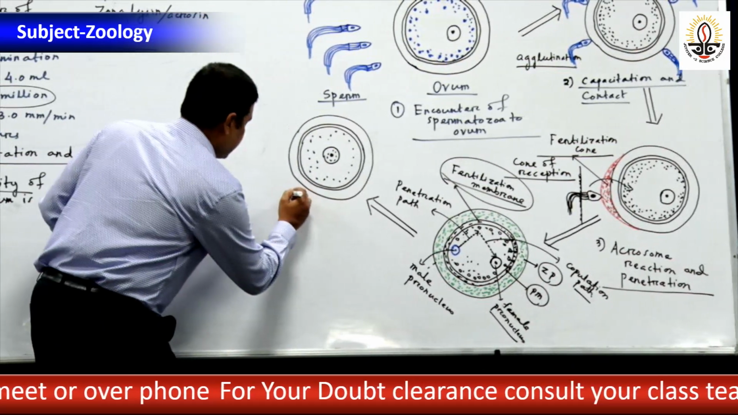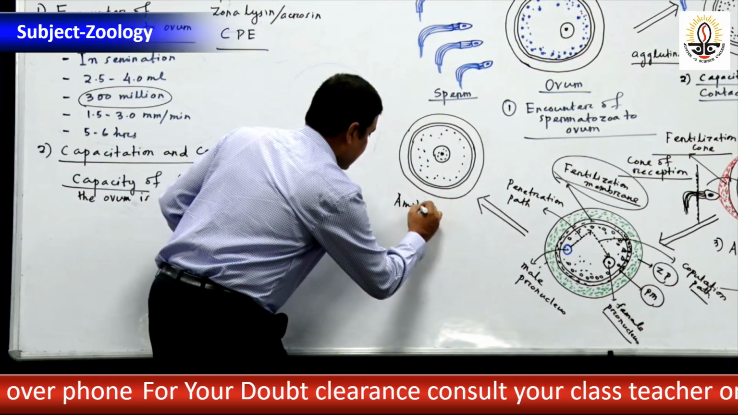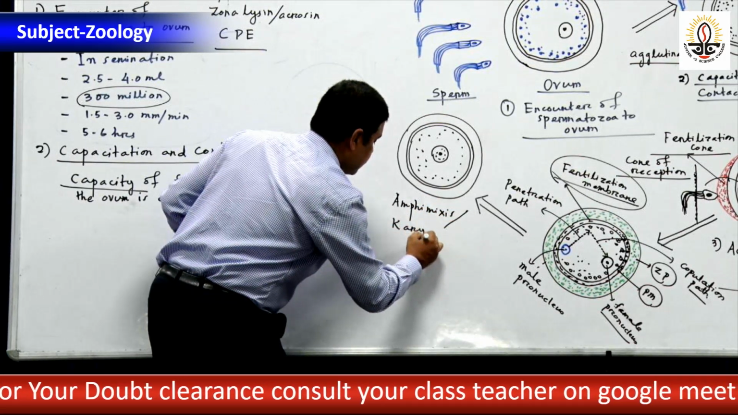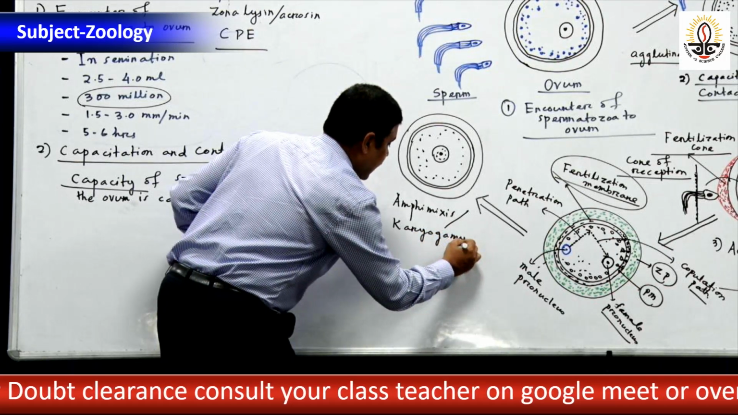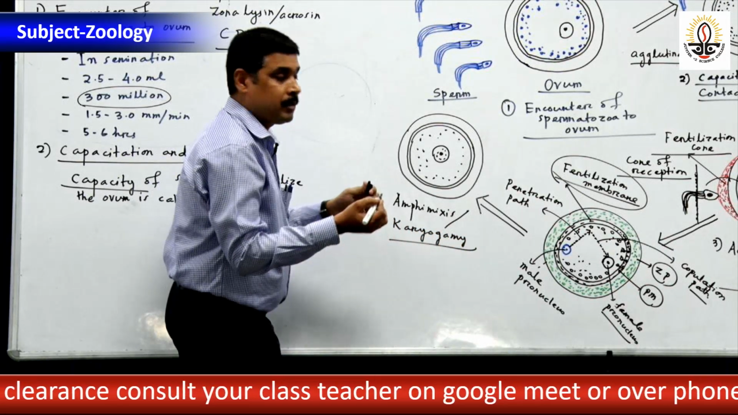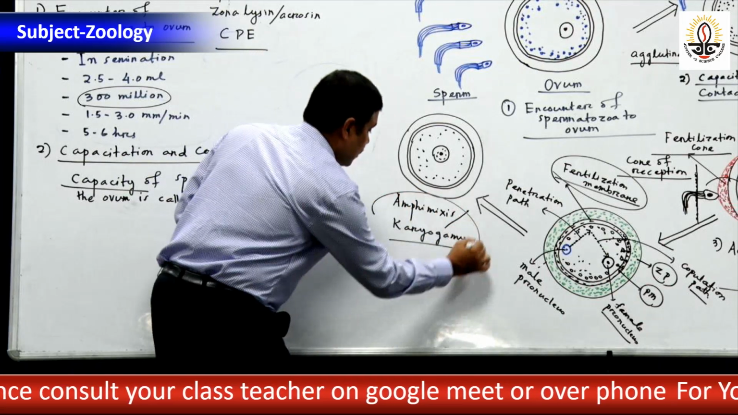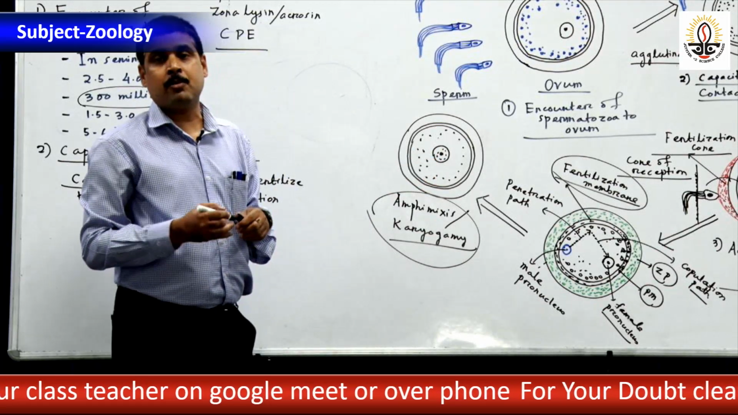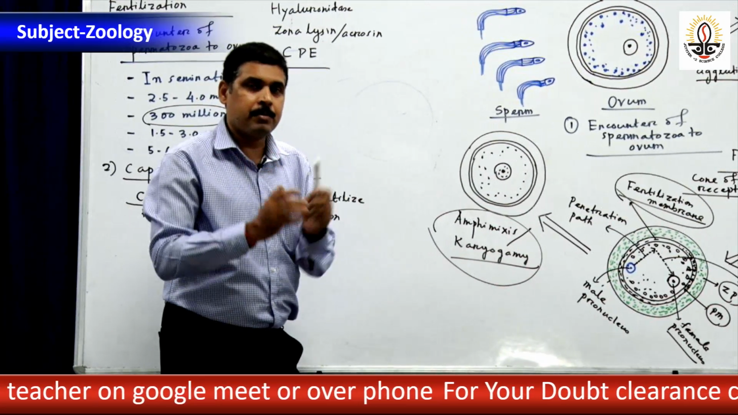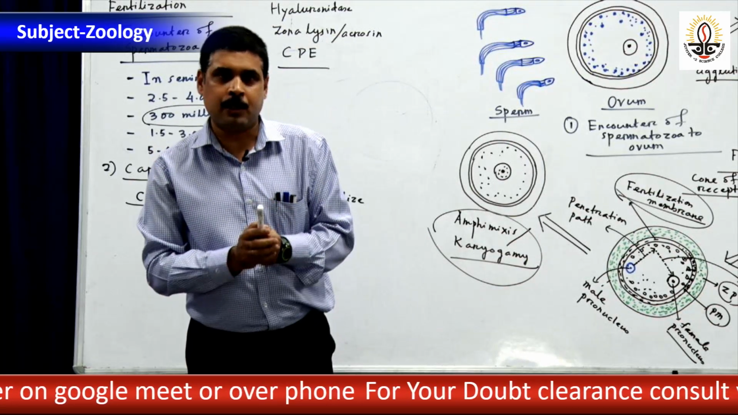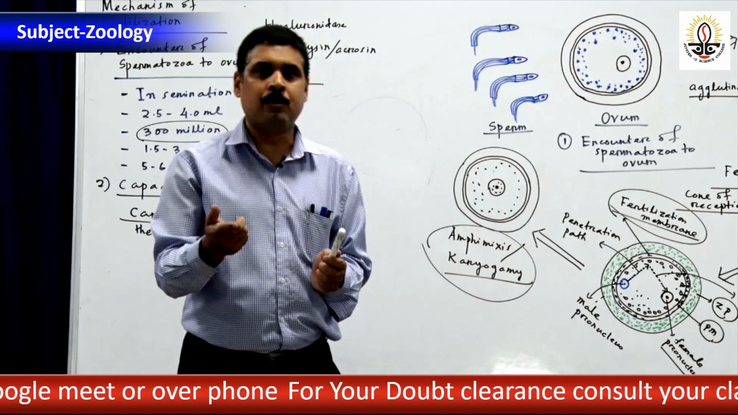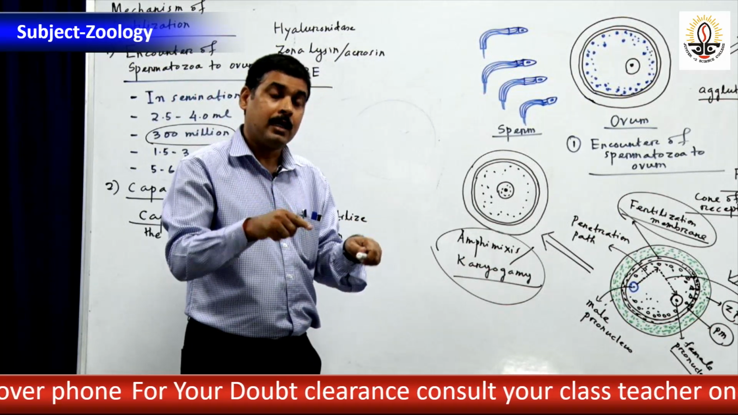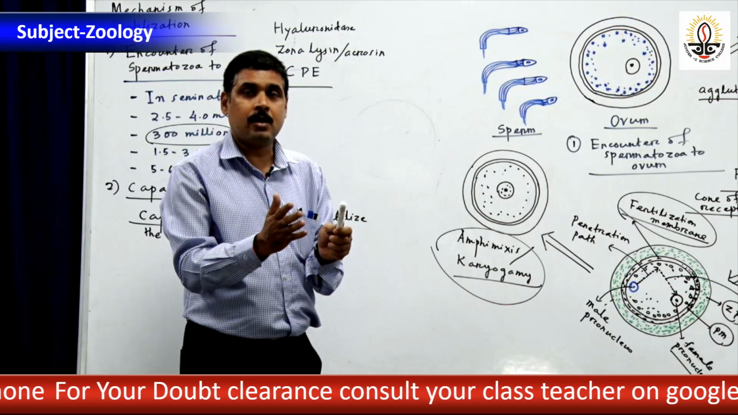Now after that, the last process is called amphimixis, or you can say karyogamy. Karyogamy: karyo, you know, karyon, nucleus, gamy. Okay, amphimixis. After that, the male pronucleus fuses with the female pronucleus. The process of fusion of male and female pronuclei to produce the gametic nucleus is called amphimixis.